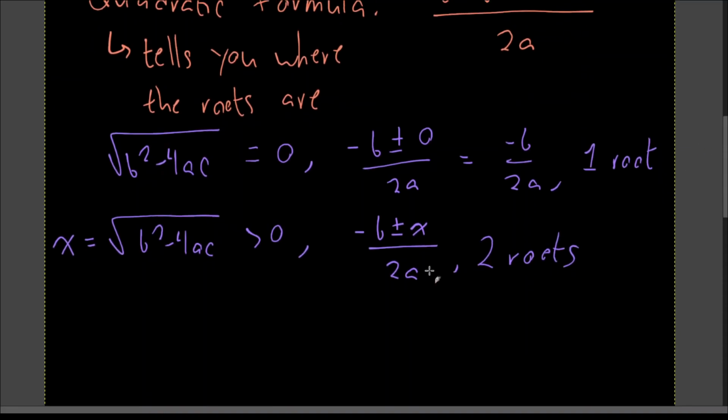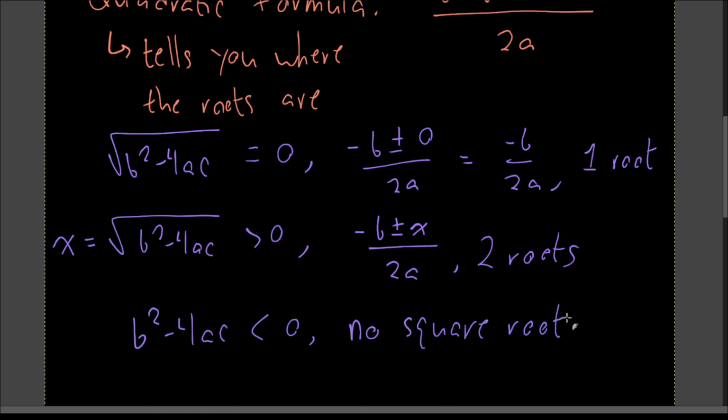However, the third case is when b squared minus 4ac is negative, and you cannot square root a negative unless you're dealing with complex numbers. Because when you square root a negative, you get this imaginary number i, but that's a whole different topic.